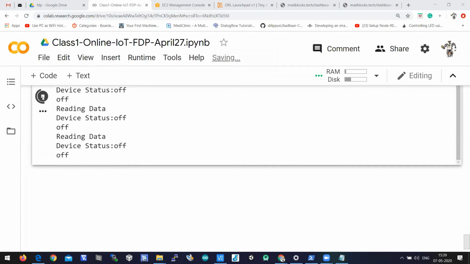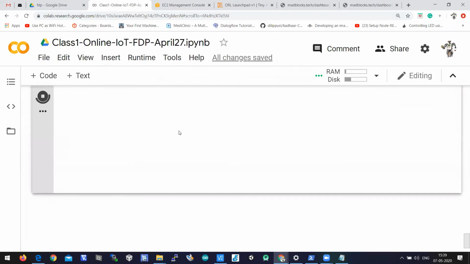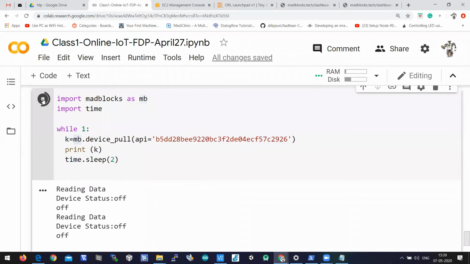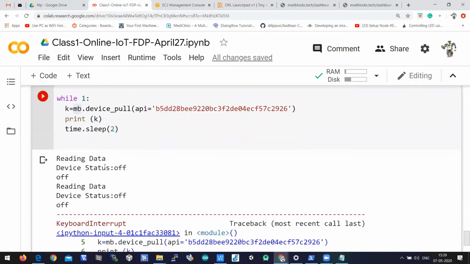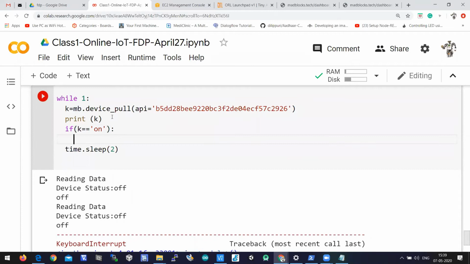As it is in an infinite loop, it is running continuously. Once you check this, you can stop the execution. So this program should print the last command which is pushed to the cloud for the device. Now here we can write an if condition, right? If k equal to on, I can switch on the device, print